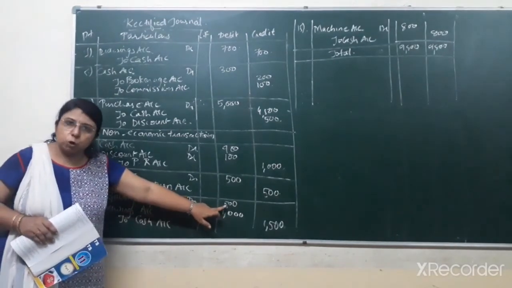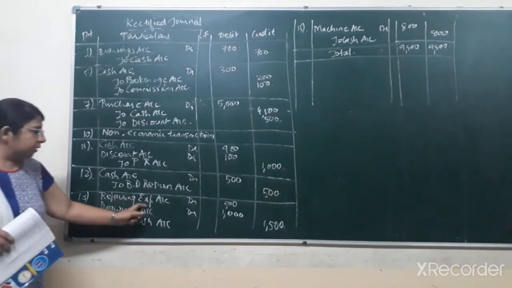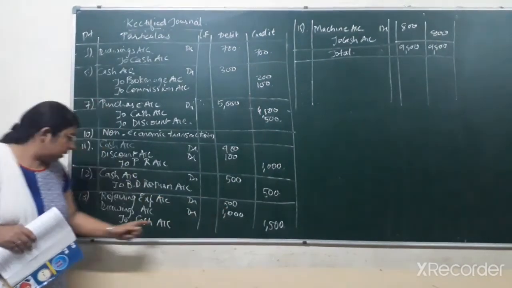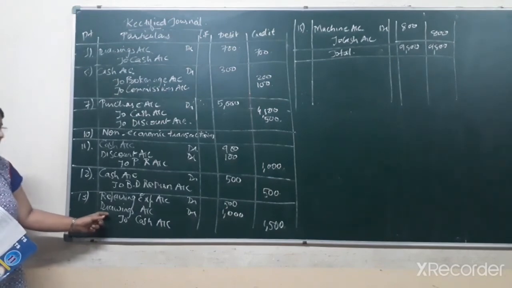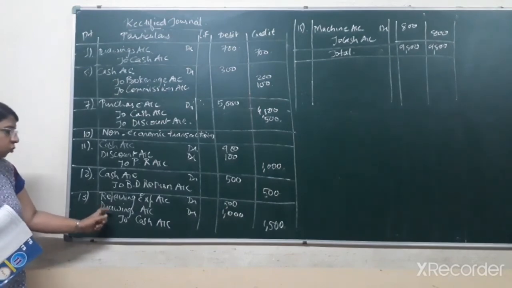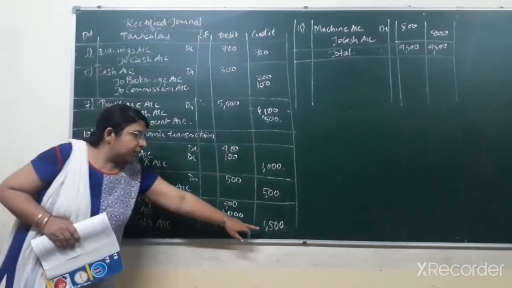Whatever we are spending for the shop, that would be under the heading of repairing expense only. So repairing expense account debit, that would be 500. Whatever repairing expense we are making for the house, that would be under the heading of drawings. So drawings account debit, that is 1,000, to cash account credit, that is 1,500.